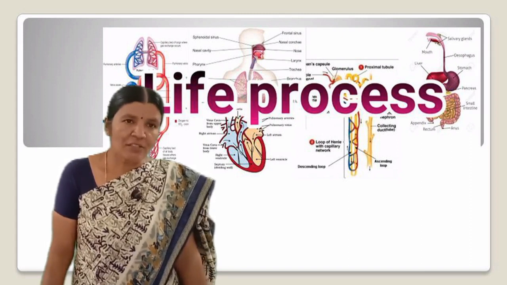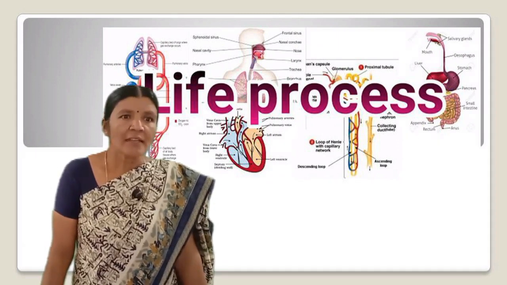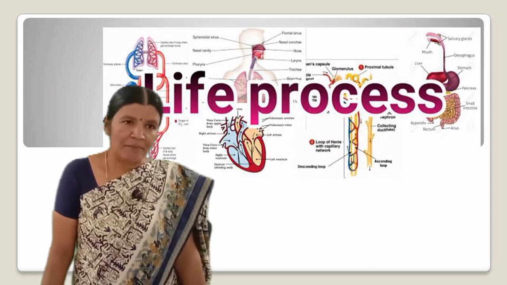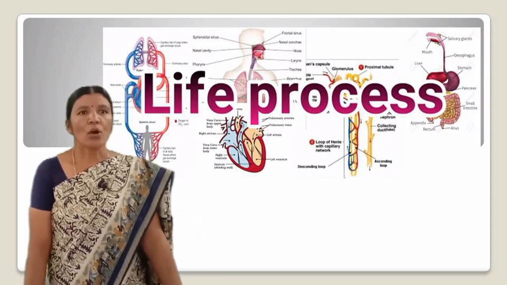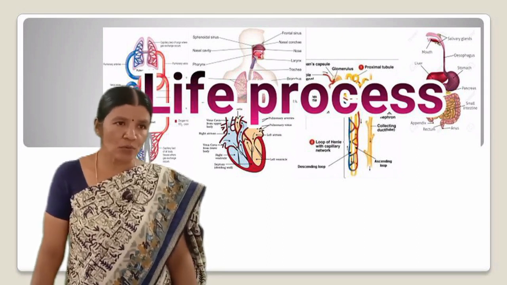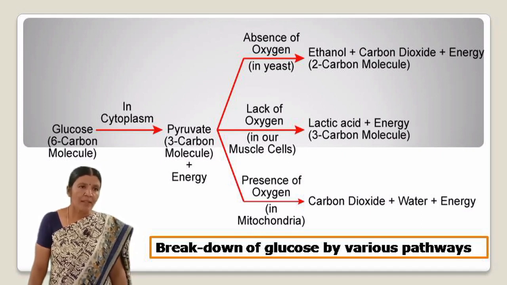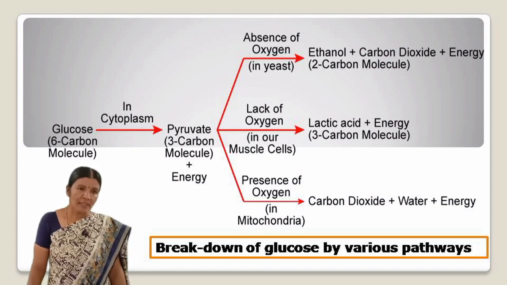The respiration which takes place in presence of air and absence of air. In all cases, the first step is breakdown of glucose, a 6 carbon molecule, into a 3 carbon molecule called pyruvate. This process takes place in the cytoplasm.